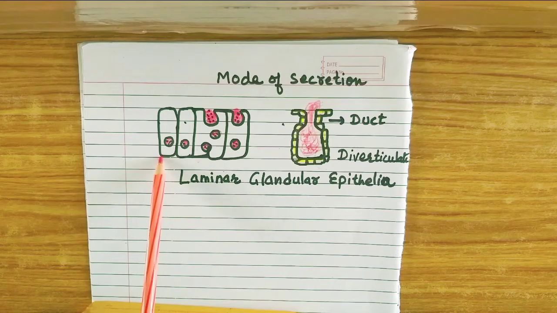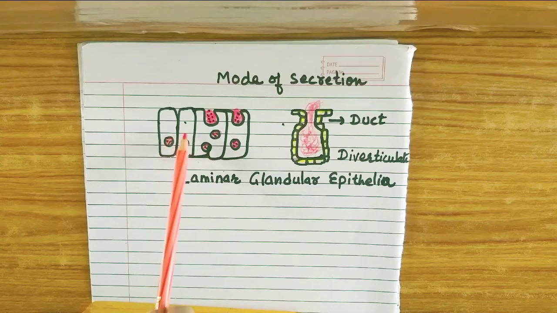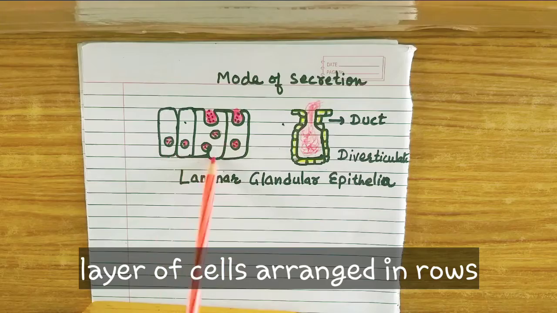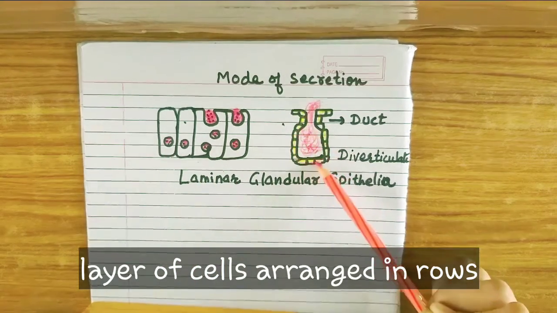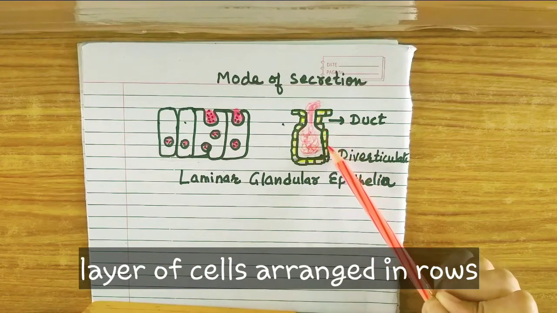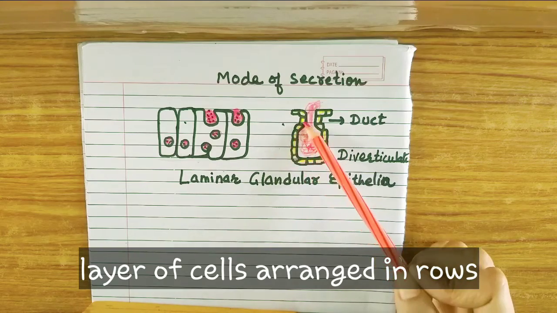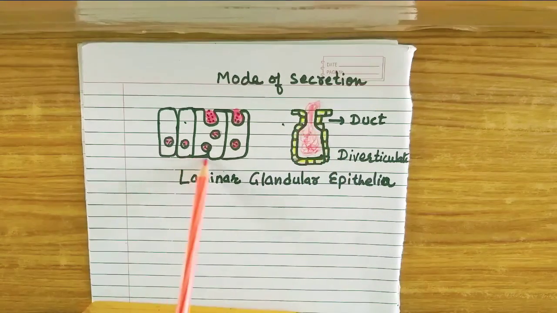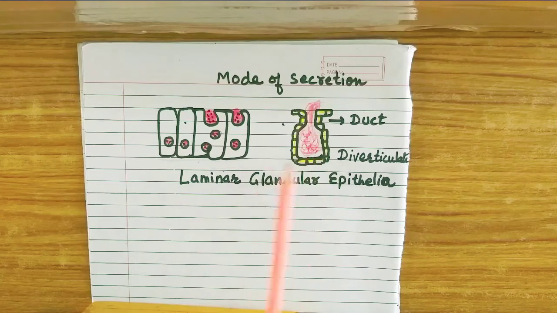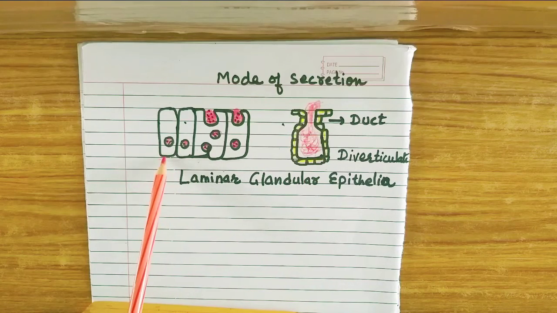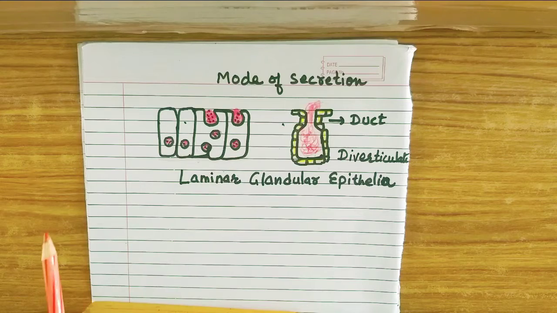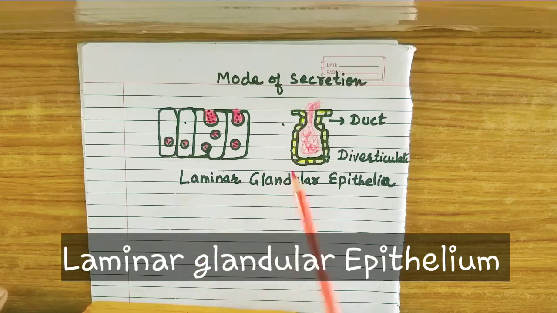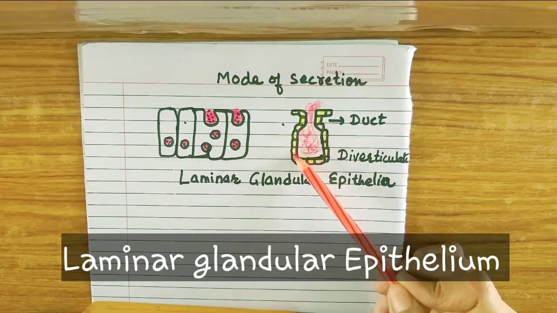Here you can see that there is a layer of cells. All these cells are placed together, and here this is also another layer of cells. These yellow colored cells are also forming a layer. But what is the difference between this layer and this layer? You can see that these cells are placed in a continuous layer, and such a type of epithelium is known as laminar epithelium.